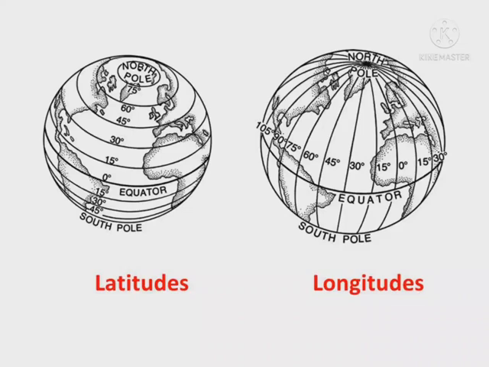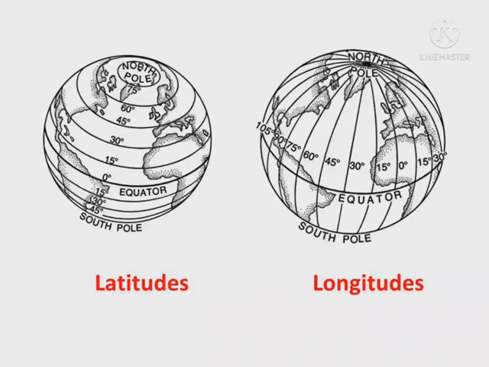Longitudes are imaginary lines connecting the north and south poles. Longitudes are semicircles. Longitudes are also called meridians because when the sun is overhead on a longitude, the time on that longitude is known as meridianus. There are 360 longitudes in total.